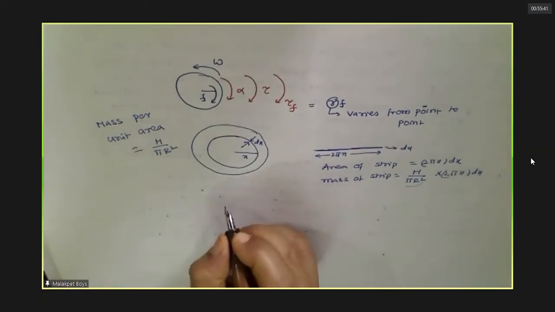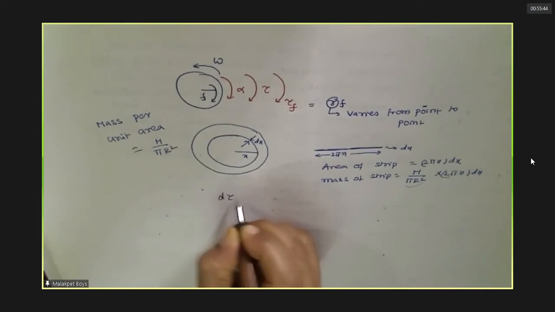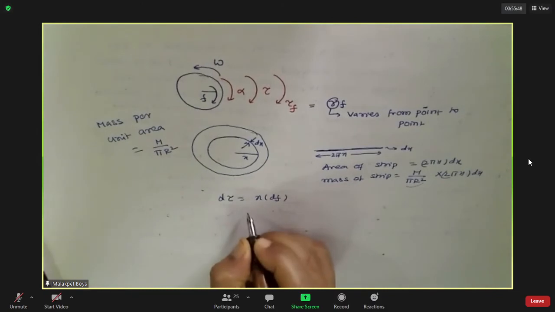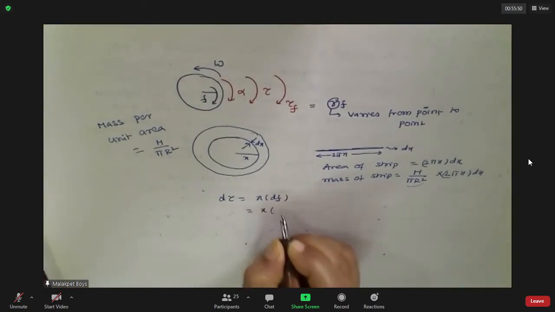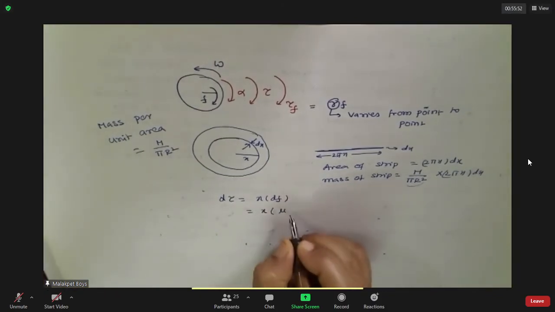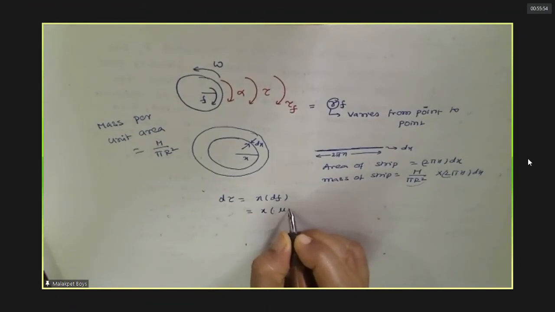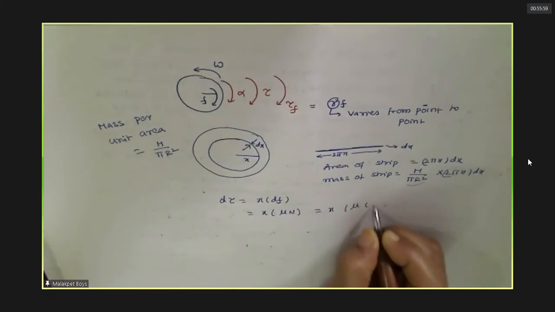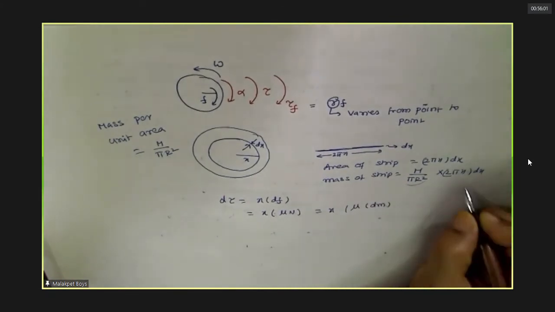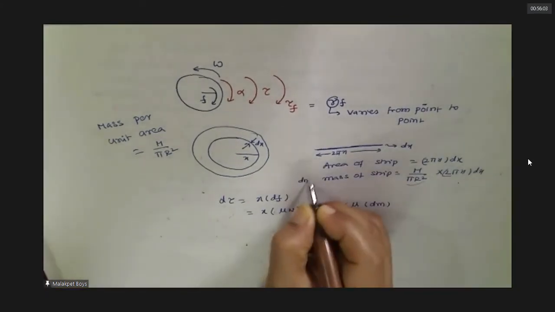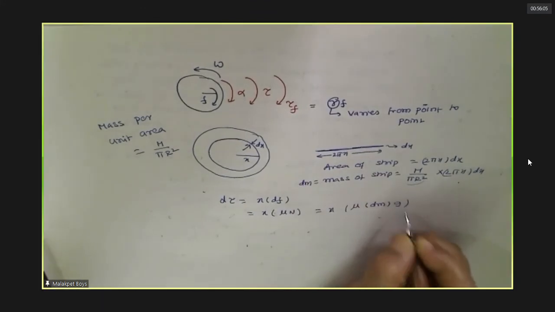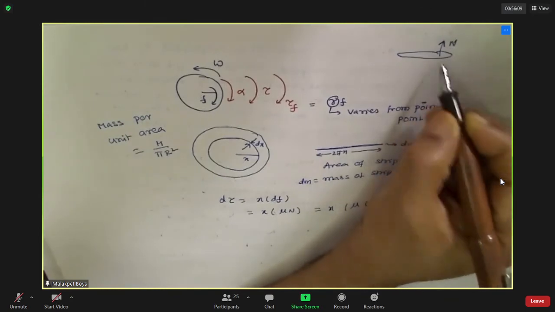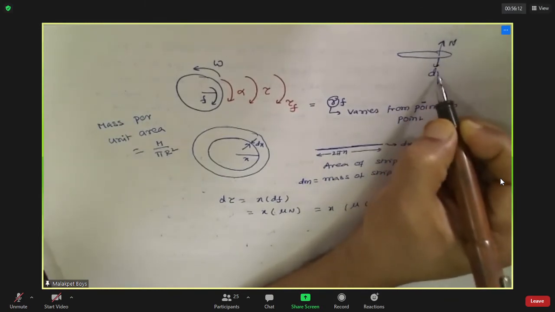What is the torque due to this? Small torque is nothing but R into df, which is x into mu into N on the strip. What is N on the strip? It is dm into g. If you look at this, this is the normal reaction and this is dm g.